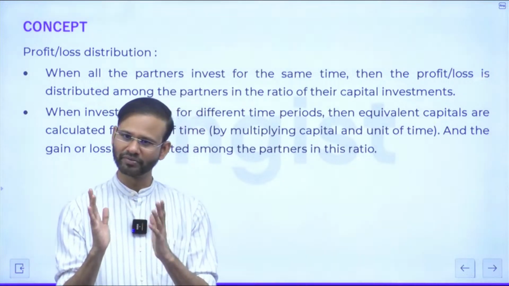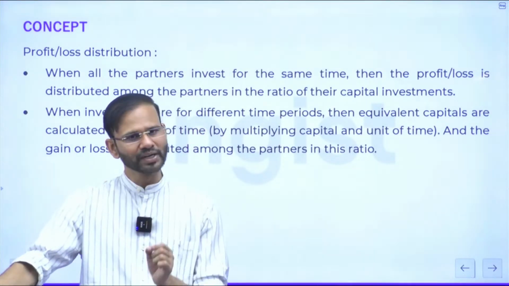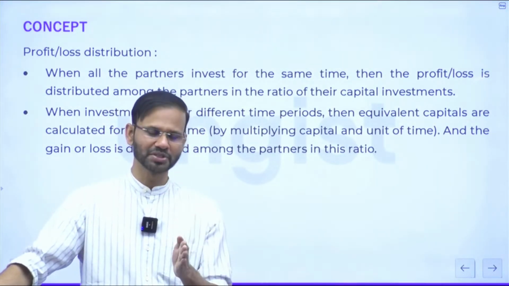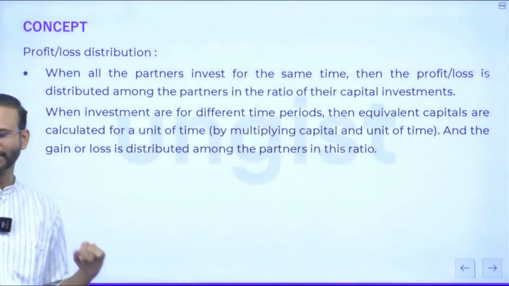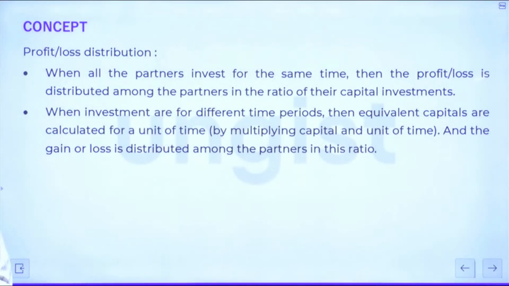Right? Clear everyone? So the equivalent investment will be investment into number of months. Just read this point, you will get it. When all the partners invest for the same time, then profit or loss is distributed among the partners in the ratio of their capital investment. Number 1.